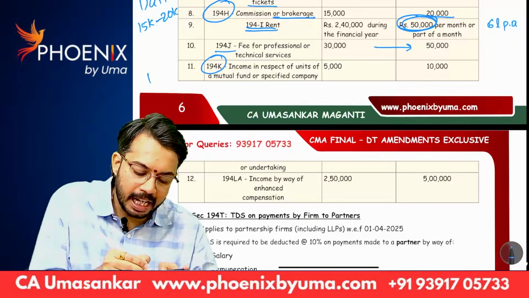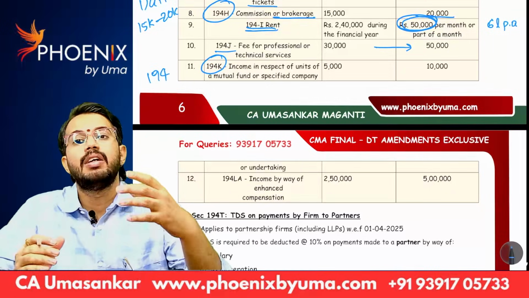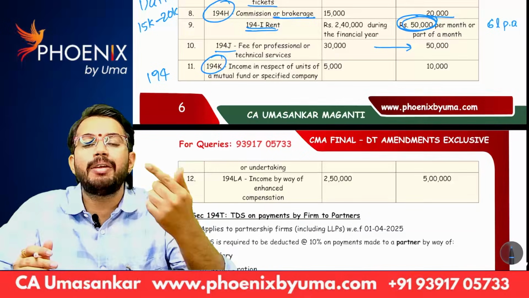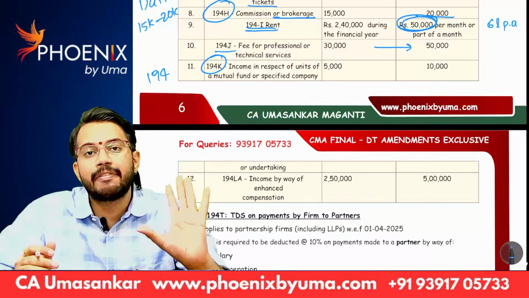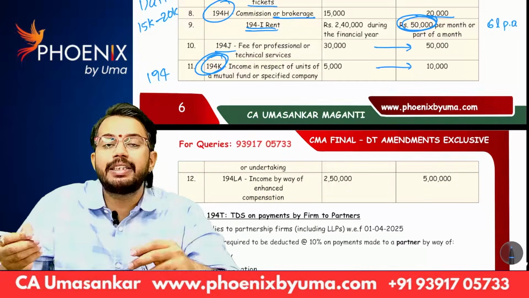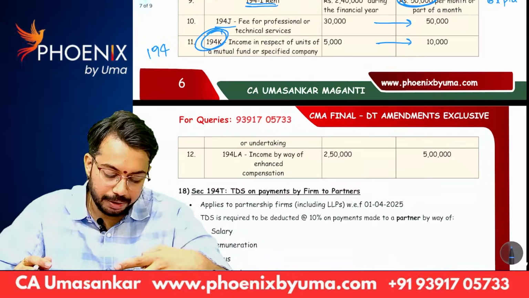194K, this is just like section 194 only. 194 is dividend on shares. 194K is dividend on mutual fund units. So, just like 194, even for 194K also, threshold limit is increased from 5,000 to 10,000.